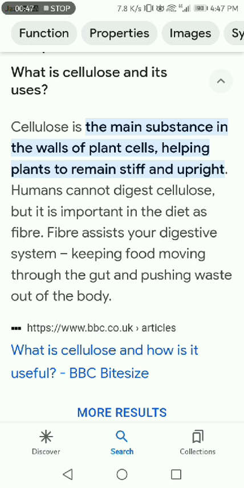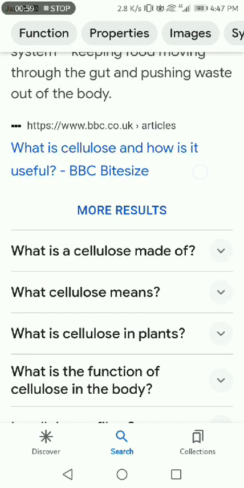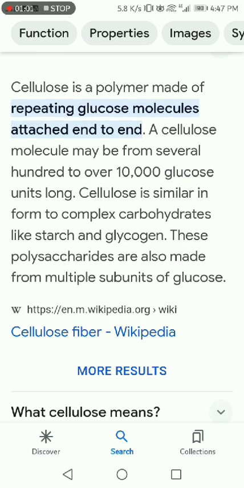Humans cannot digest cellulose, but it is important in the diet as fiber. Fiber assists your digestive system, keeping food moving through the gut and pushing waste out of the body. Cellulose is a polymer made of repeating glucose molecules attached end to end. A chain may be from several hundred to over 10,000 glucose units long.